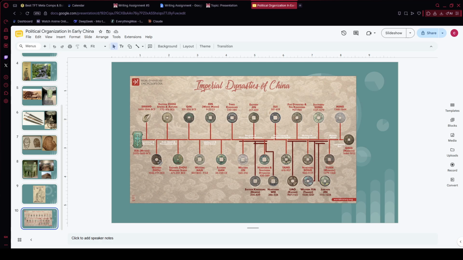What ties all three together is that each dynasty had to figure out how to control bigger populations, manage more territory, and maintain social order, and each one solved that problem a little differently. I think that's what makes this such an interesting starting point for Chinese history, because a lot of political ideas that show up later, like a ruler needing legitimacy to justify their power, actually trace back all the way to this early period.